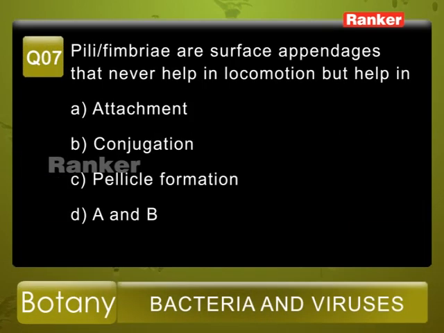Question number 7. Pili or fimbriae are surface appendages that never help in locomotion but help in. The given options are A. attachment, B. conjugation, C. pellicle formation and D. A and B, that is attachment and conjugation.